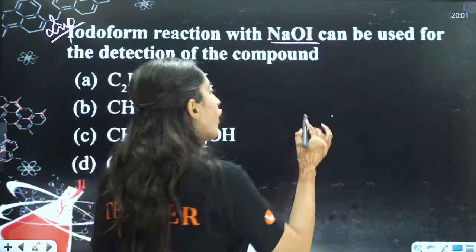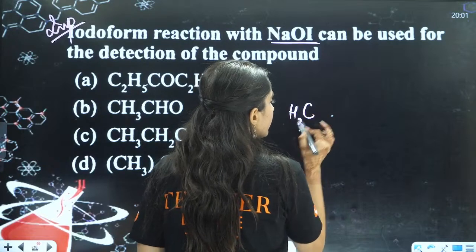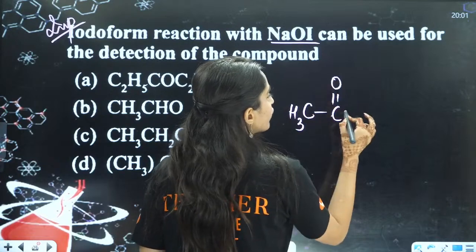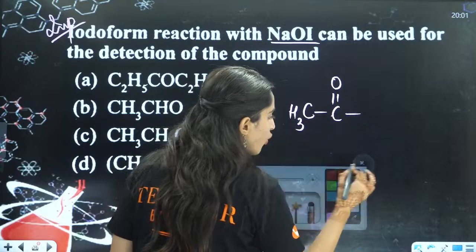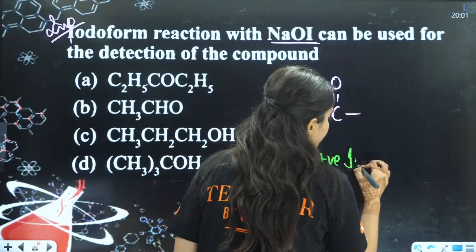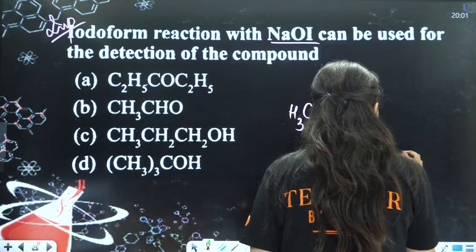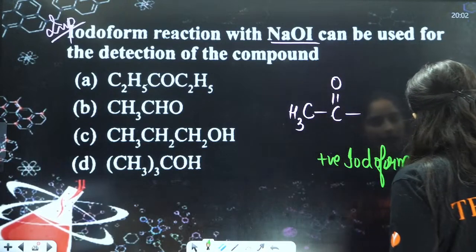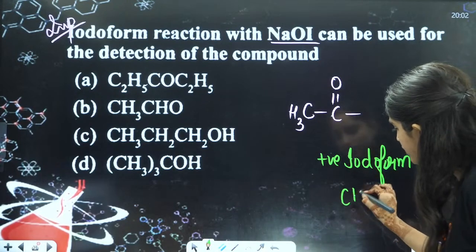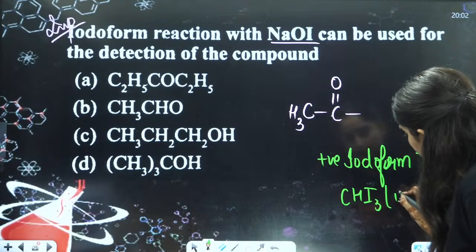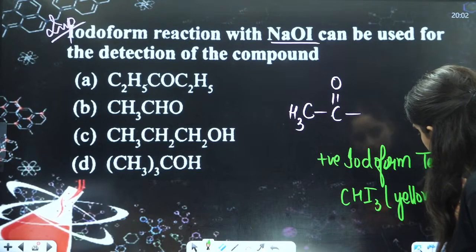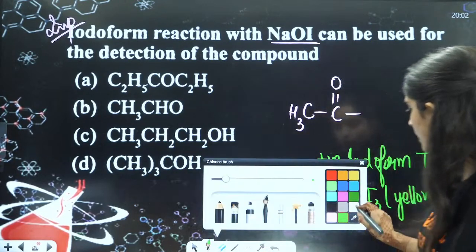Basically, for a carbonyl compound, if you have this kind of group, then it will show a positive iodoform test. And what is iodoform? That is CHI3, which is of yellow color.